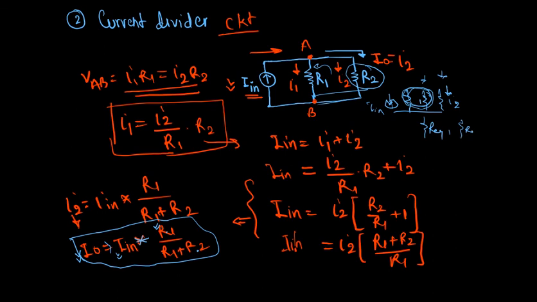Now I naught becomes I in multiplied by Req1 divided by Req1 plus R naught. So in a current division circuit, we take the opposite resistance divided by the sum of both resistances. Accordingly, questions related to currents and voltages can be solved. I hope this will be useful for all of you, and thank you so much.